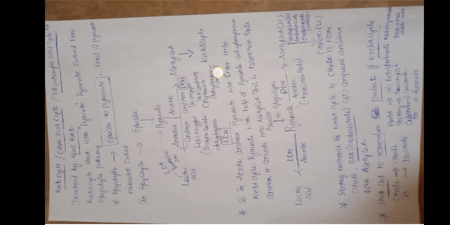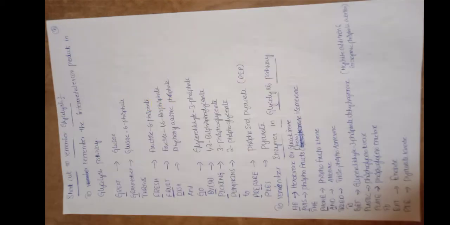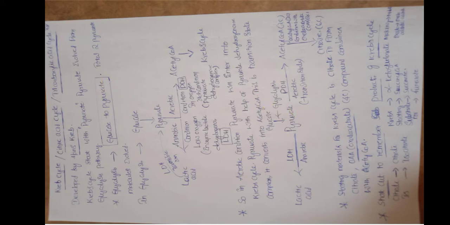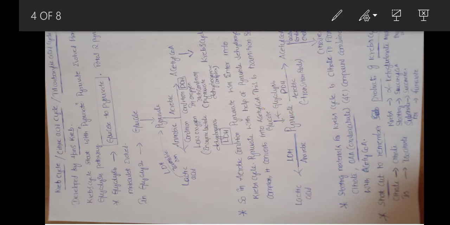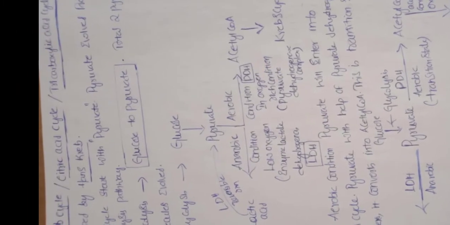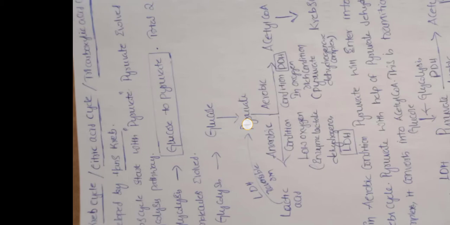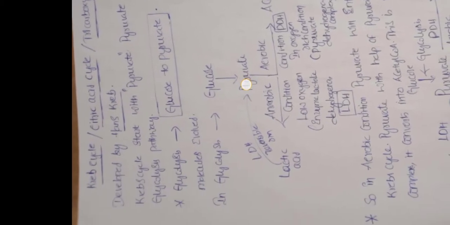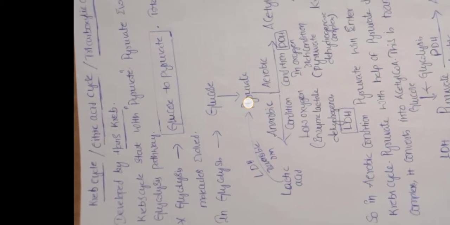Hello students. In the previous video I discussed the glycolysis pathway, one of the most important carbohydrate metabolic pathways. In this video I am going to discuss another important pathway, that is the Krebs cycle. It is also called the citric acid cycle or tricarboxylic acid cycle. This cycle was identified by Hans Krebs.